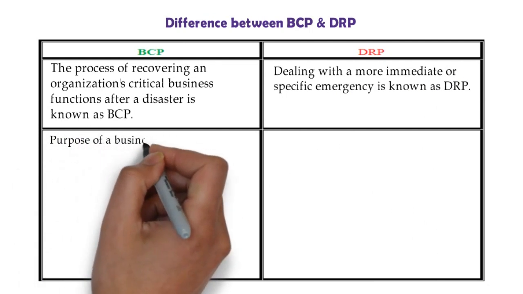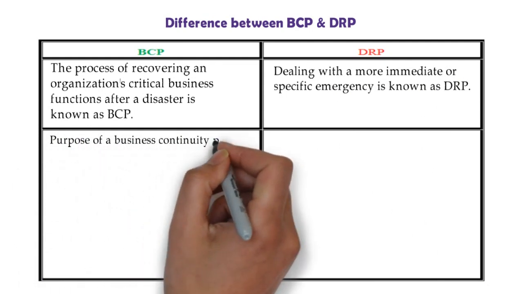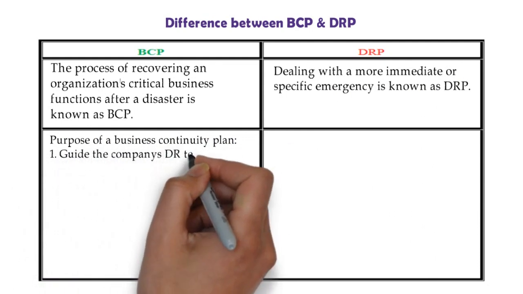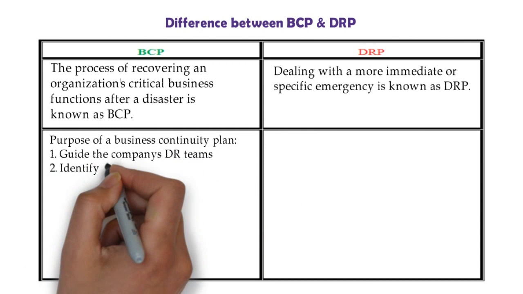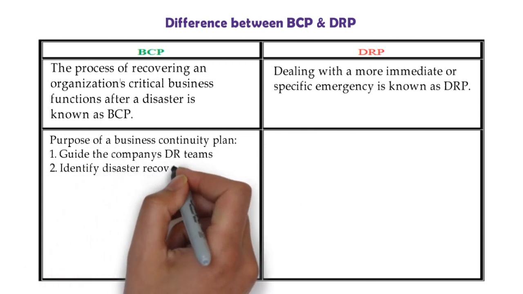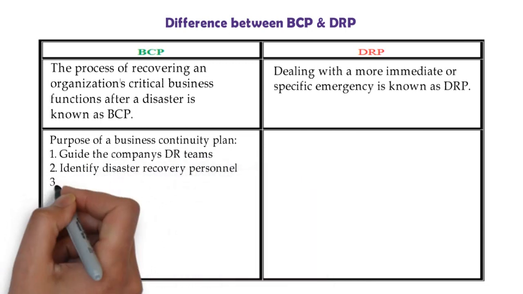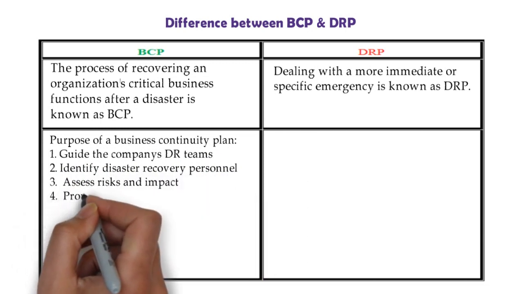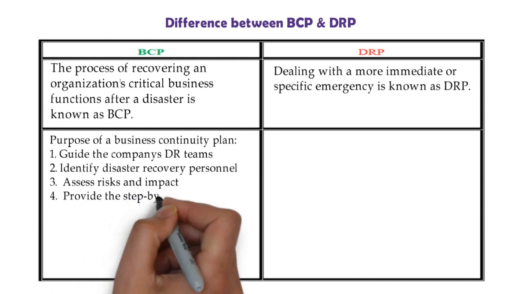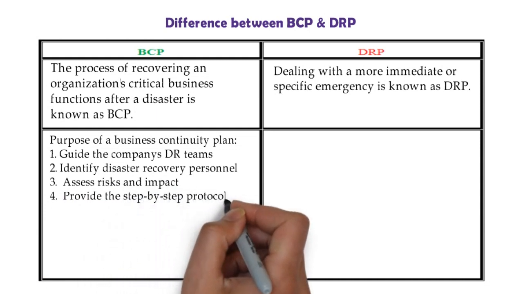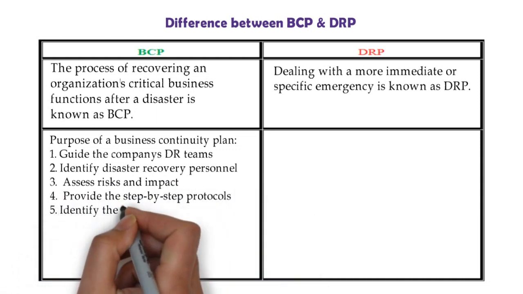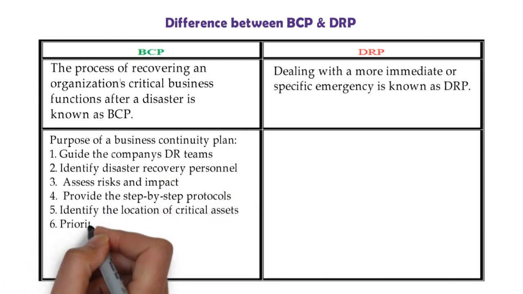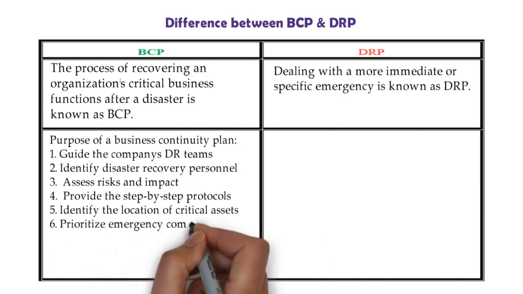The purposes of a business continuity plan are: number 1, guide the company's disaster recovery team. Number 2, identify disaster recovery personnel. Number 3, assess risks and impact. Number 4, provide step-by-step protocols. Number 5, identify the location of critical assets. Number 6, prioritize emergency communications.